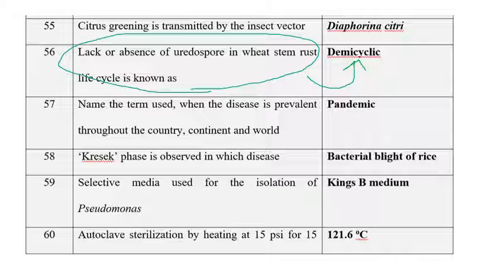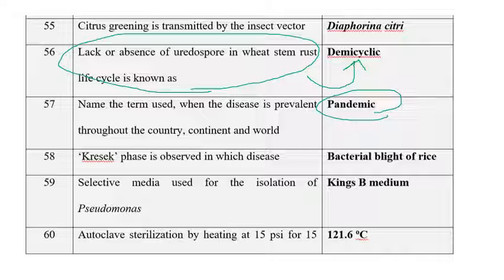So the next one is name the term used when the disease is prevalent throughout the country, continent or world. Pandemic. If the disease is present throughout the country, the continent, the world, everywhere, it is a pandemic disease. The best examples of pandemic disease are late blight of potato and wheat stem rust, because these diseases will be there everywhere. That's why it's called ubiquitous, in the sense found everywhere in the world. Wherever you go on the planet, you can find this disease. That's why it's called pandemic.